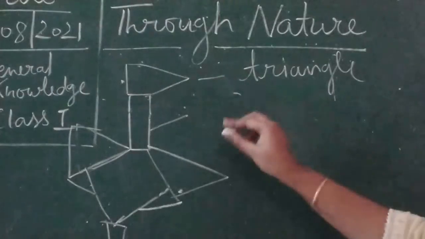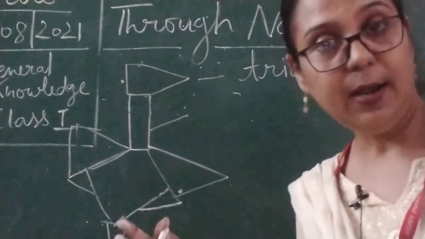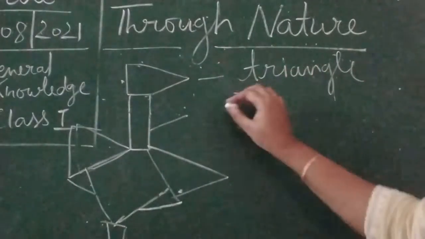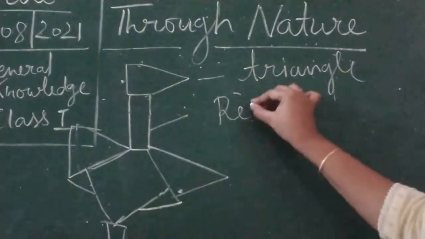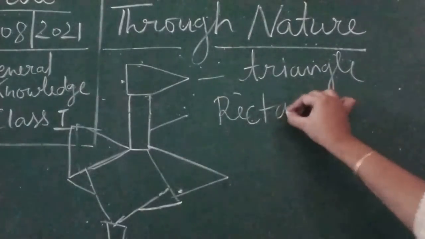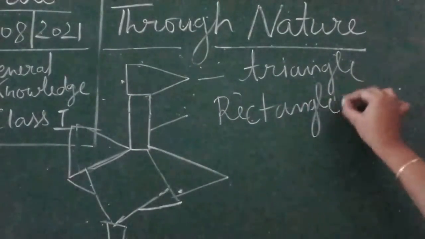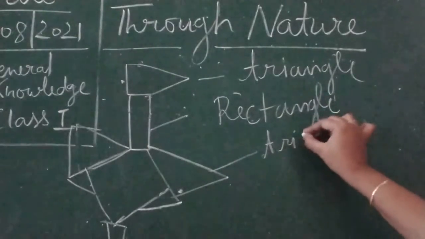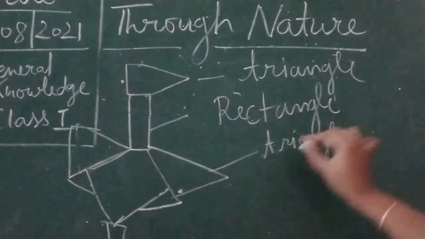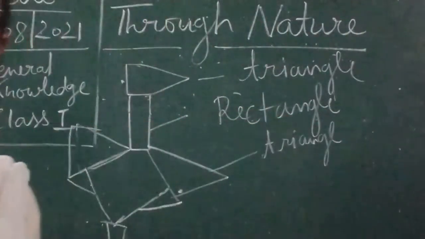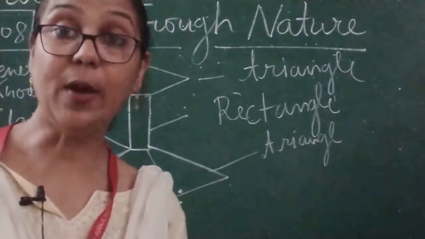It is quite long compared to a square, so we will say this is rectangular, rectangle. Now again here you can see triangle, because this bird is made with triangular, rectangular and square shapes also.